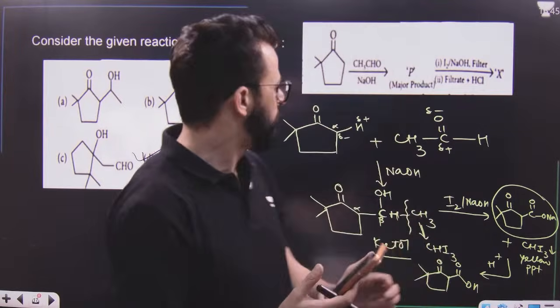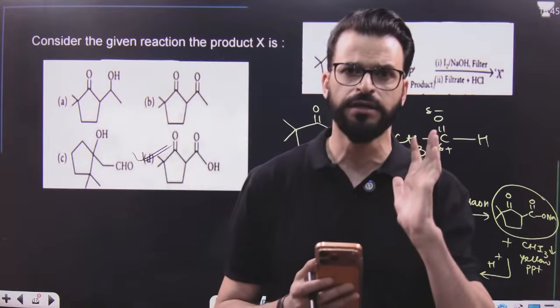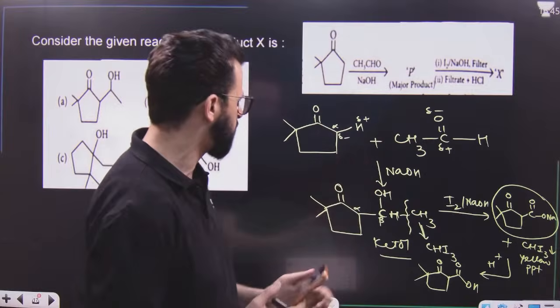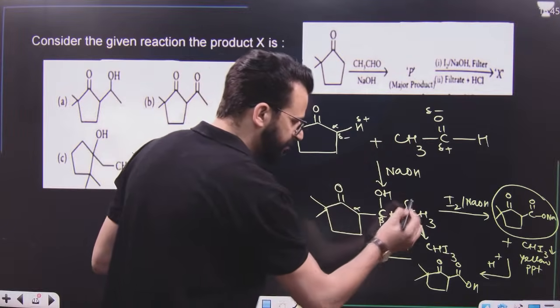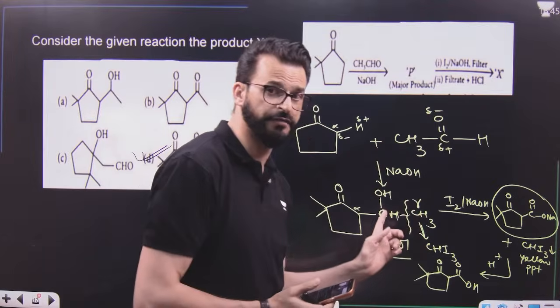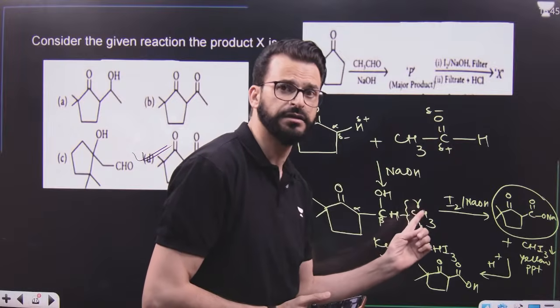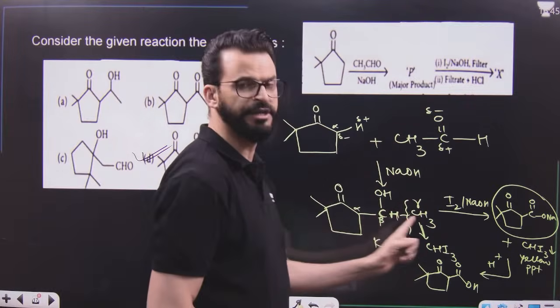Exactly. We will form alpha beta unsaturated ketone only and only if heat is there, or listen carefully, I will tell you a trick. Have a look. This is the alpha carbon, this is the beta carbon, this is gamma. Remember, whenever you form aldol or ketol, if the gamma carbon is having a double bond, then you have to form alpha beta unsaturated.